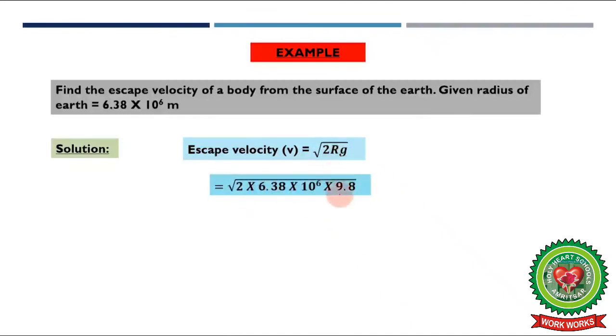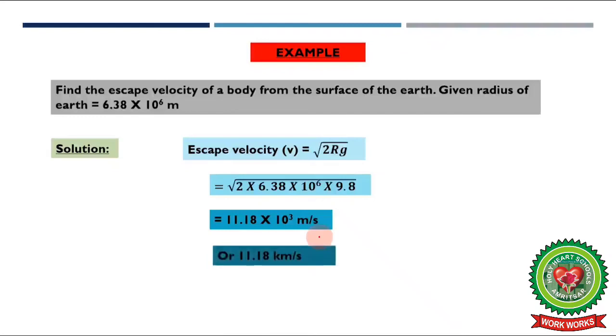Put the value of R and g, which is 9.8 meter per second square. We'll get 11.18 into 10 raised to power 3 meter per second. So this is the value of escape velocity of a body from the surface of Earth. In terms of kilometer per second, you can convert it into 11.18 kilometer per second.